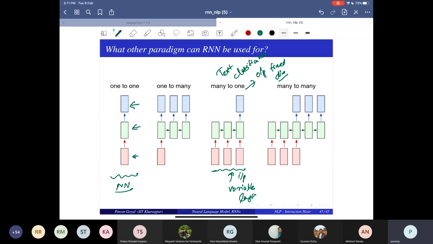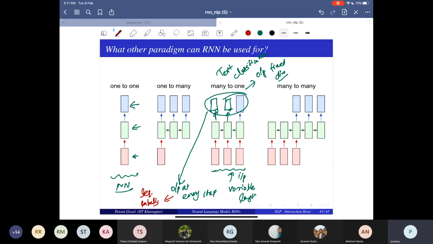Good. Now there is something that is missing, that is you may have outputs at every step. Your input is variable length, but you have output at every step. What applications did we see for that? Sequence labeling. Any sequence labeling task, part of speech tagging, named entity recognition, and so on.